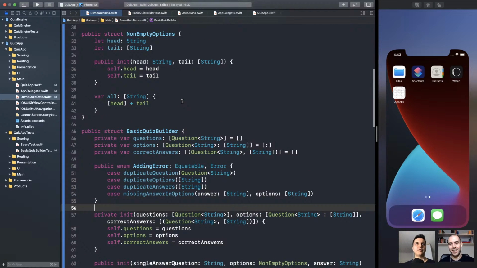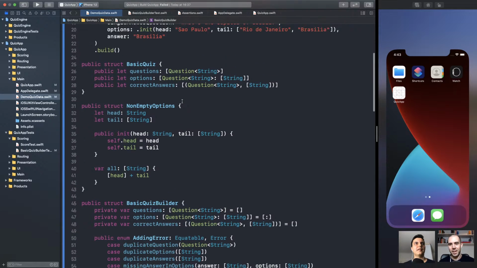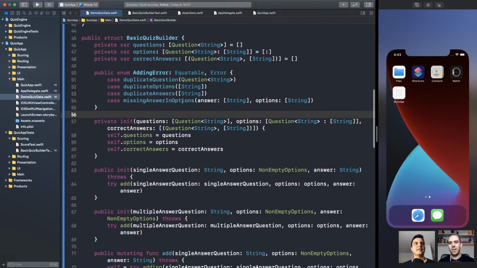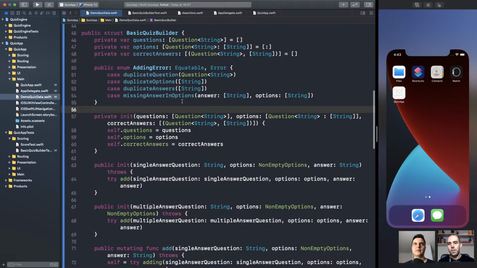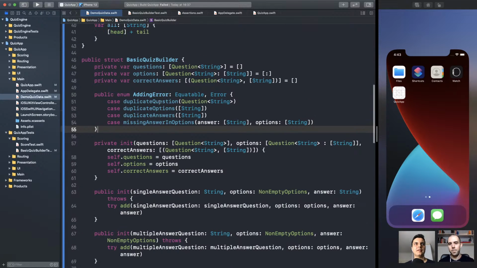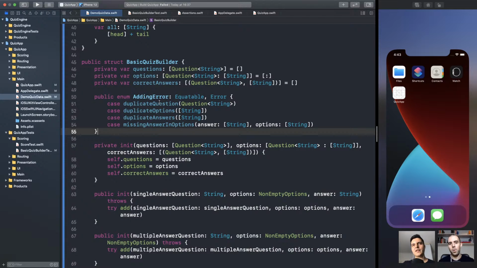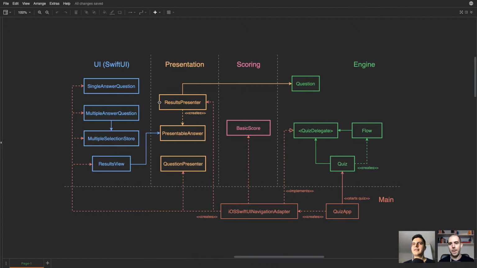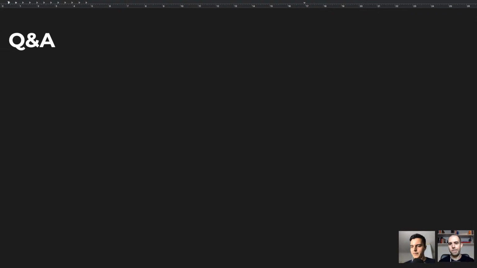And a view model will get this data and translate it to what the UI needs, some presentable data. This is not presentable data, or it shouldn't be. It's just the quiz data. Yes, you need to translate that data structure to something that you can render on the screen. We'll learn more in future episodes as well.